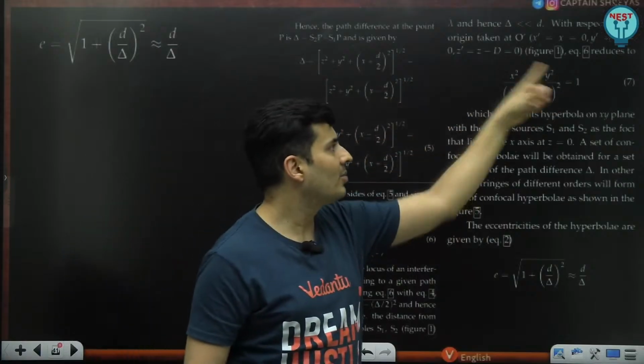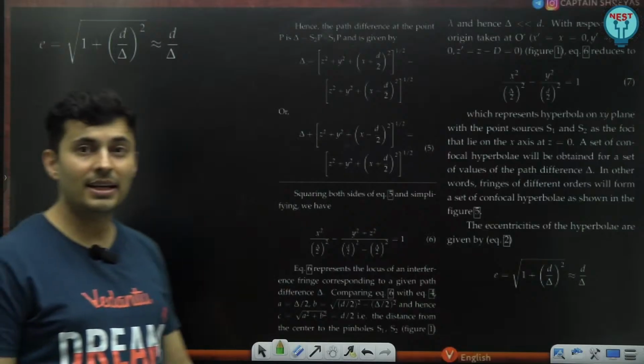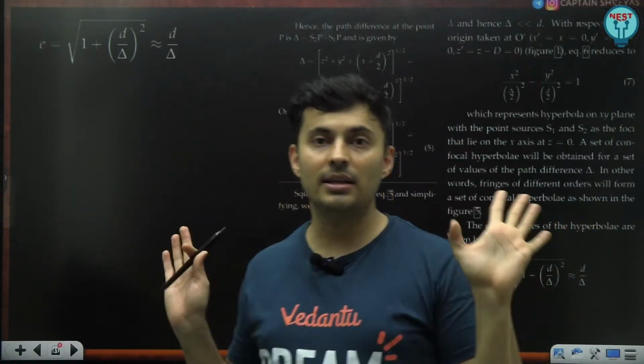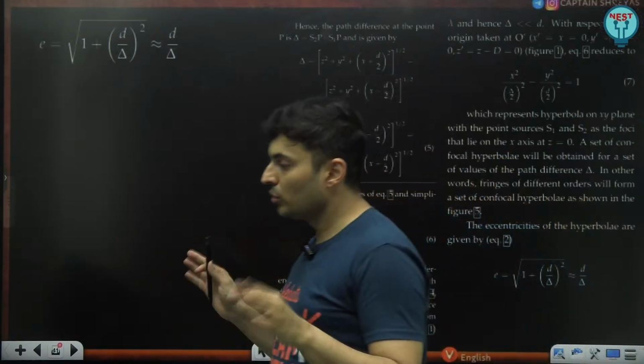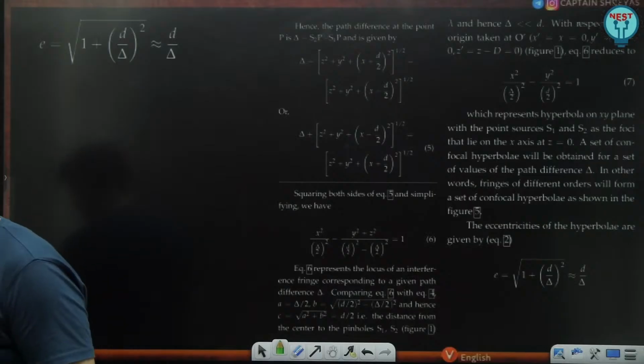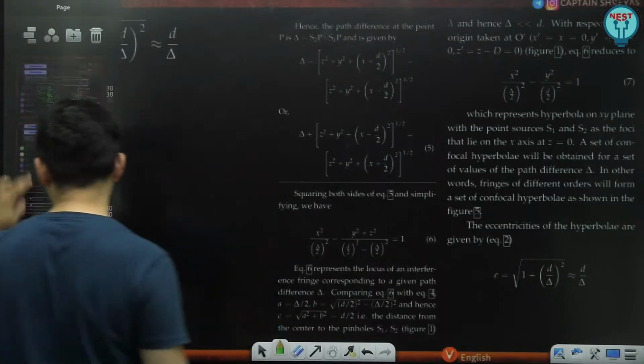This is that hyperbola's equation. From that you get eccentricity. So it's a very lengthy thing. Obviously in the exam you cannot do this unless you know the formula before. So this was one of those questions which can suck away a lot of your time. You think it is simple, but it is not simple.